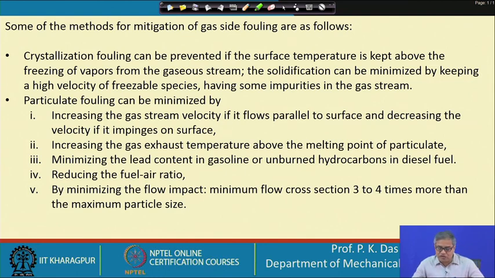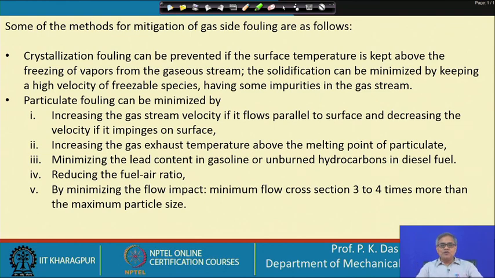Increasing the gas exhaust temperature above the melting point of the particulates. So, sometimes what happens is that there are certain constituents of the gas, mostly product of combustion. Sometimes it could be some other reaction product.